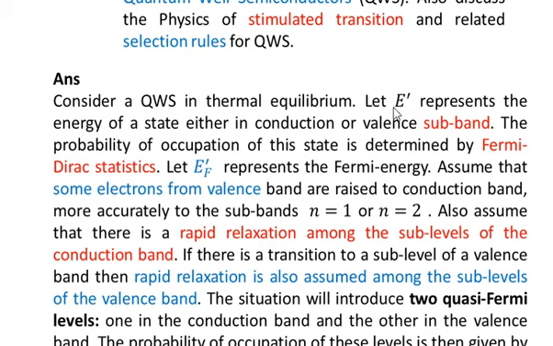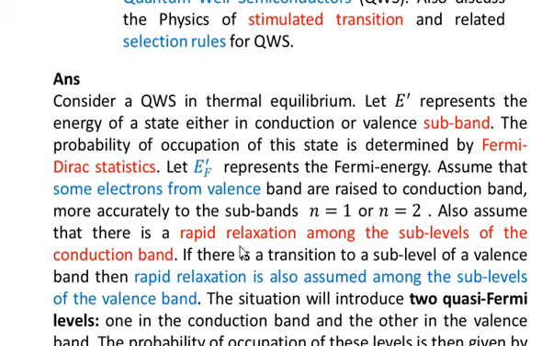So here we are representing that E prime represents the energy of a state either in the conduction subband or the valence subband. The probability of occupation of this state is determined by Fermi-Dirac statistics. Let EF prime represent the Fermi energy. Assume that some electrons from the valence band are raised to the conduction band, more accurately to the subbands of the conduction band, that is the n equal to 1 subband or the n equal to 2 subband.